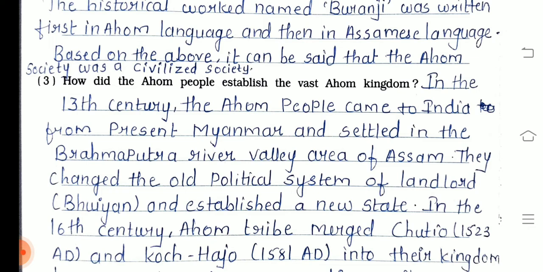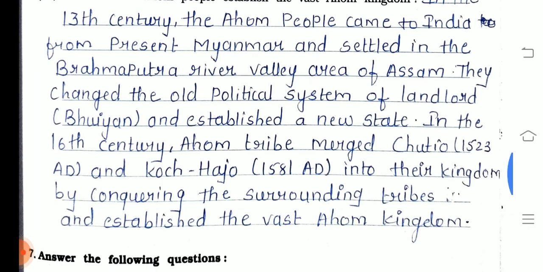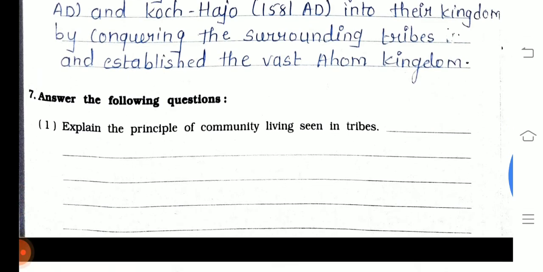Question number 3. How did the Ahom people establish the vast Ahom kingdom? In the 13th century, the Ahom people came to India from present Myanmar and settled in the Brahmaputra river valley area of Assam. They changed the old political system of landlords and established a new state. In the 16th century, the Ahom tribe merged Koch Hajo into the kingdom by conquering the surrounding tribes and established the vast Ahom kingdom.